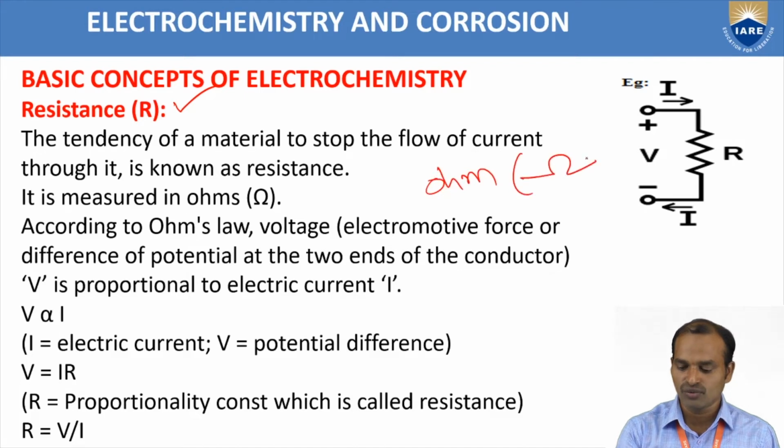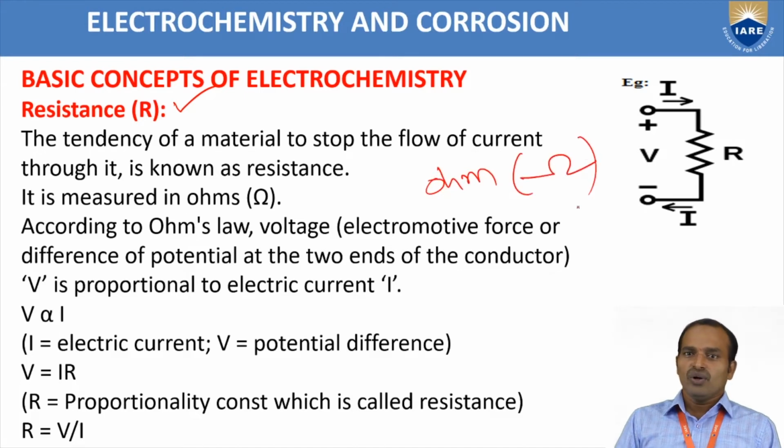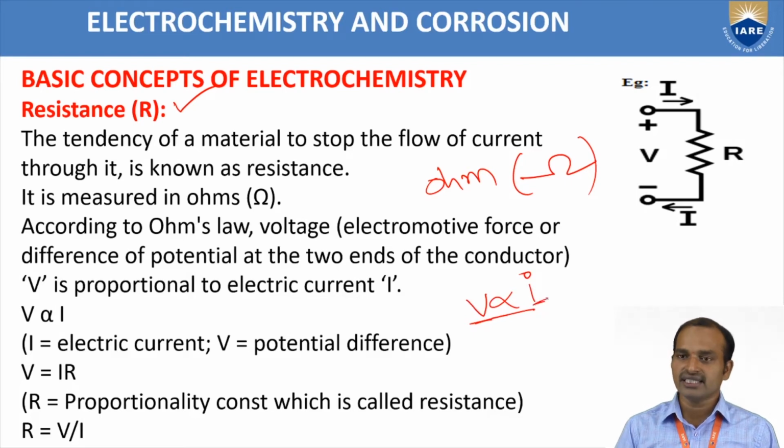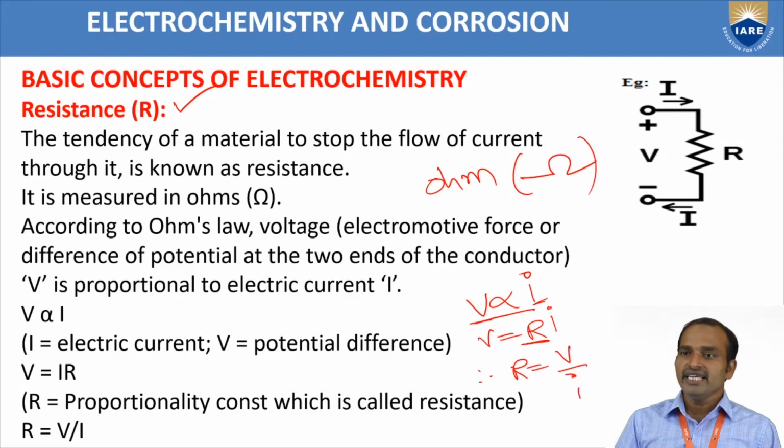The symbol is Ω. According to Ohm's law, voltage V is directly proportional to current I. What is Ohm's law? V is proportional to I, where V is the voltage and I is the current. Removing the proportionality, we get a proportionality constant called R. R is called resistance. Therefore, R is equal to V by I, voltage by current. That is called the resistance.